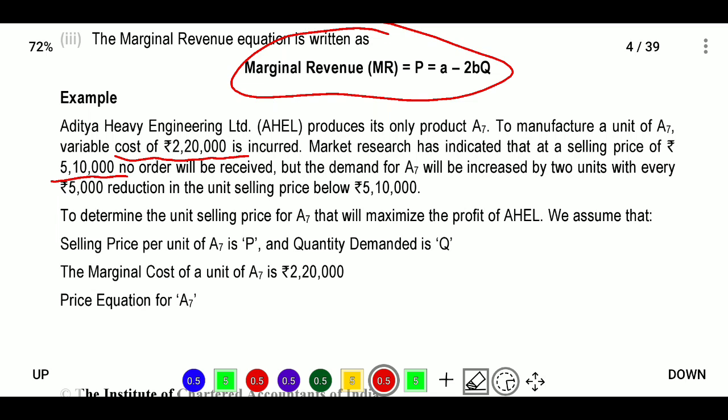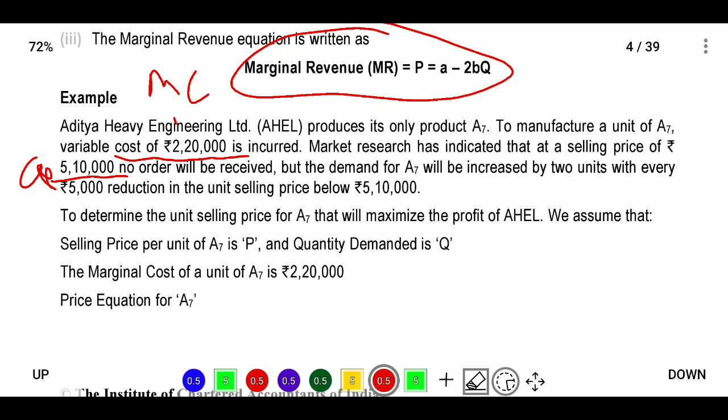No order will be received at 5,10,000, which means that is the price at which demand is 0. Even though demand is 0, the price will be 5,10,000. That is the small a value. Next, 2,20,000 is the marginal cost, how much you are incurring. For profit maximization we require marginal revenue equal to marginal cost.